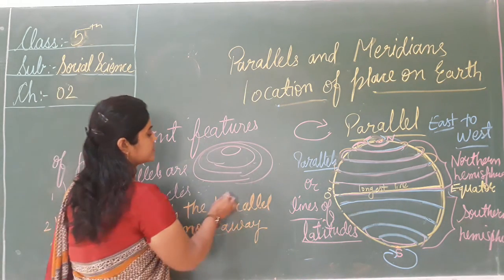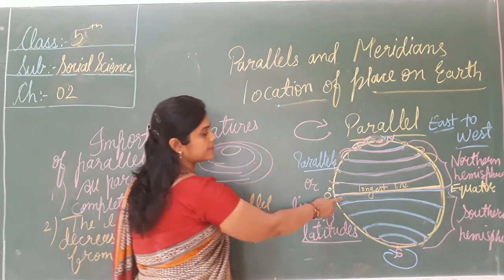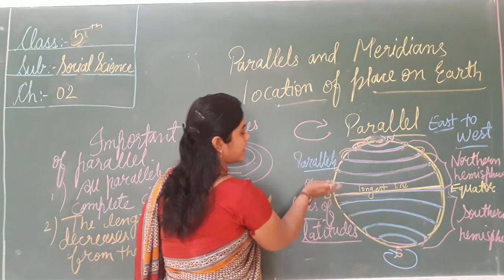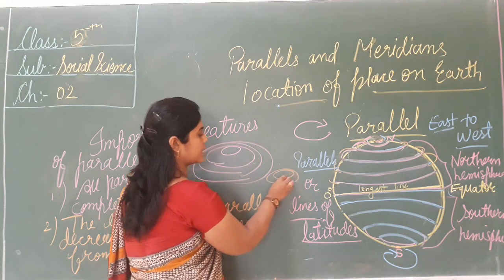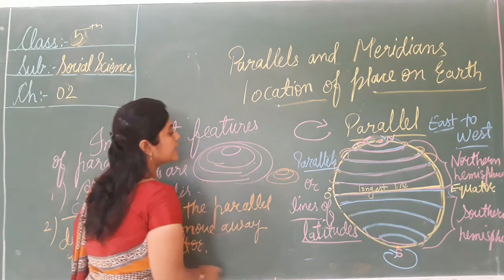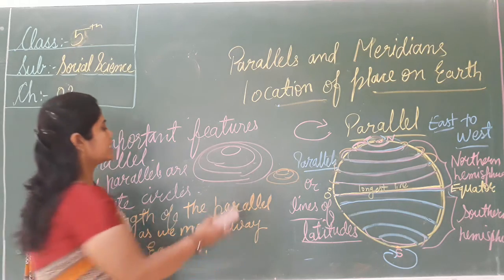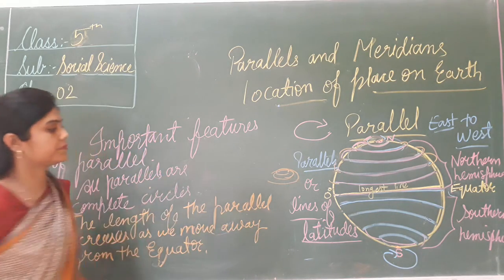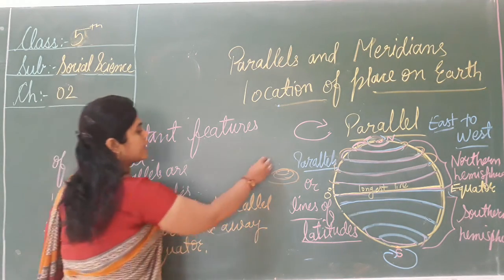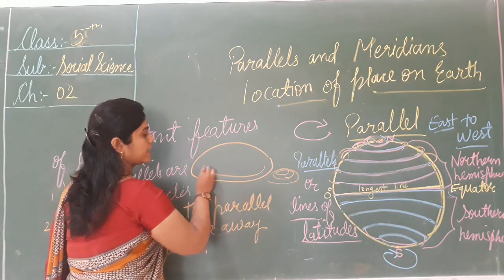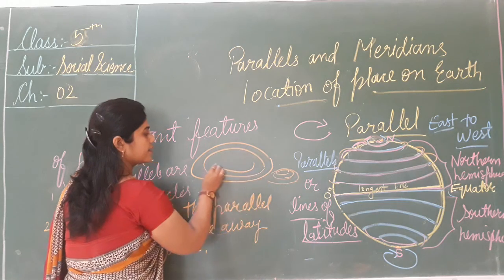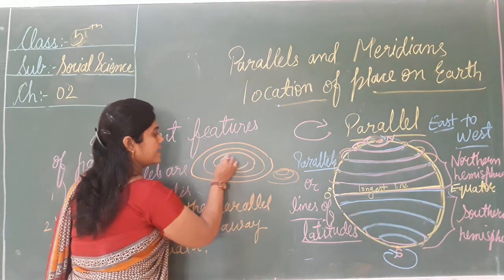Means see, this is the longest line and the above part, इसके जो ऊपर का जो पार्ट है फिर क्या होता है, डिक्रीज होता है. The length of the circle decreases. Means first at the equator it is this type, now it decreases, then decreases, then decreases.